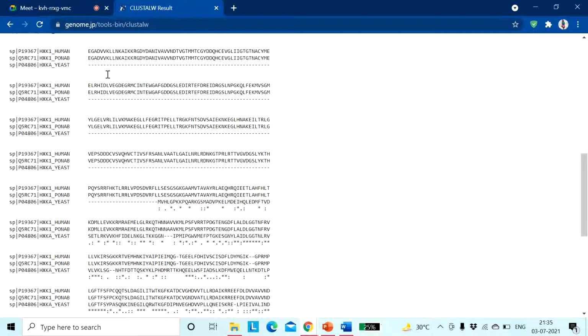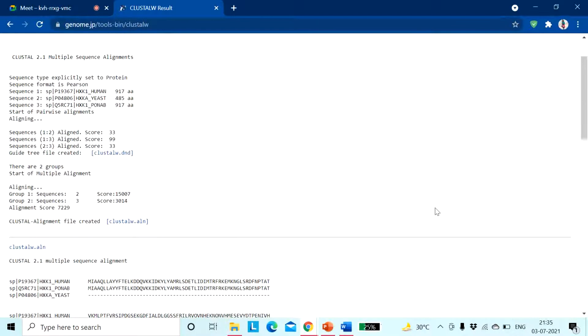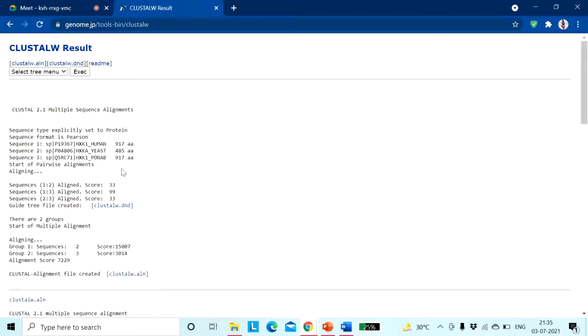Now see, these gaps actually help us to calculate the alignment score, and whatever score you are getting over here is nothing but the similarity score. You are measuring the sequences depending on their similarity. You can measure the multiply aligned sequences depending on their dissimilarity also.